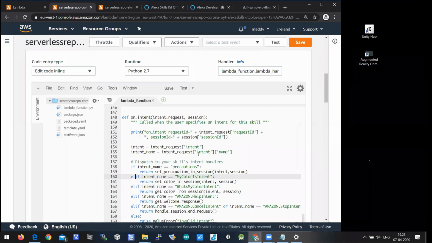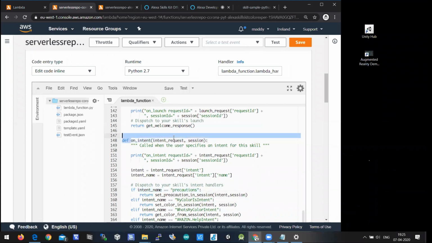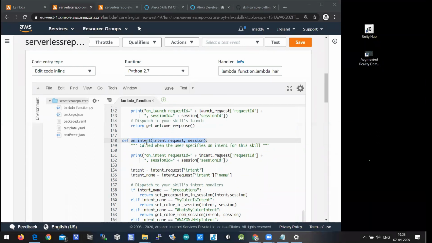If you're aware of Python, you know how to use an if and elif ladder. So what is this function? on_intent is nothing but, when a question is prompted and it matches with an intent name, then immediately this on_intent will be called. I'm comparing this intent name with precautions.